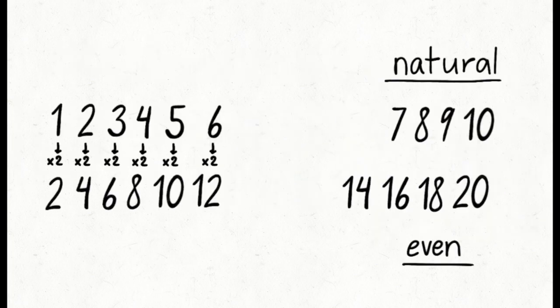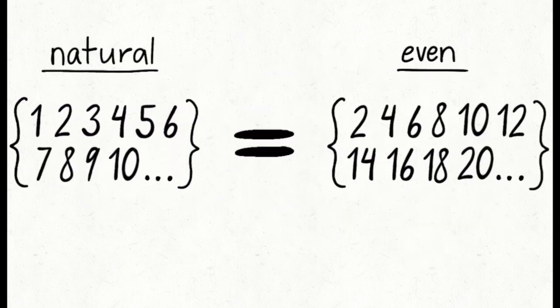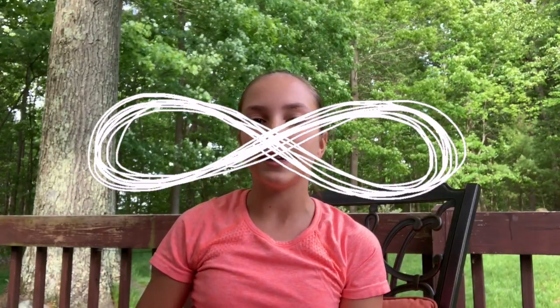We can match up each even number to a natural number, and since both sets are infinite, they would never run out of numbers. These sets are exactly the same size. This leads us to believe that infinity divided in half is still infinity. So why are we even talking about infinity? Well, the Banach-Tarski Paradox only applies to an imaginary sphere, which contains an infinite number of points.